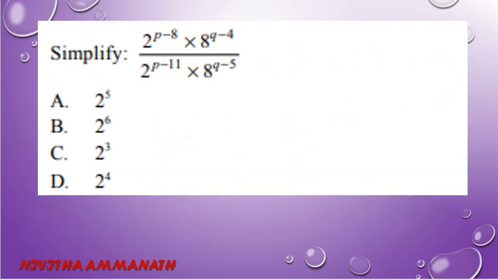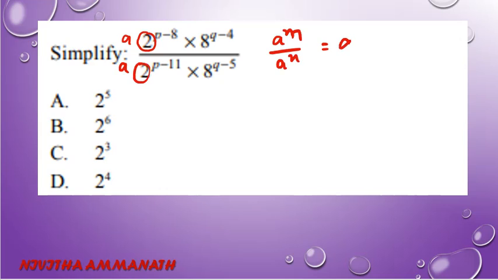Simplify 2 raised to p minus 8 into 8 raised to q minus 4 divided by 2 raised to p minus 11 into 8 raised to q minus 5. This is a raised to m by a raised to n.